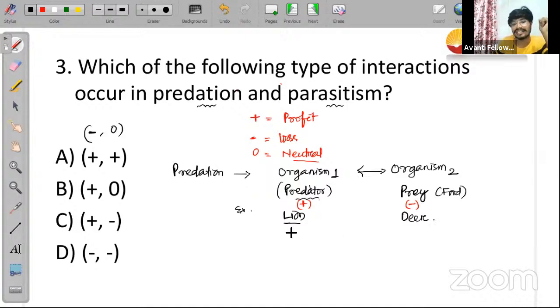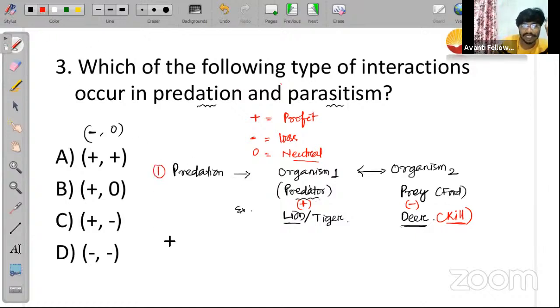Lion or tiger and deer, I can say. Here lion or tiger will be killing this particular deer. ये क्या करेंगे इस interaction में? Deer को और prey को क्या किया जाएगा? Kill कर दिया जाएगा. They will be killing the prey, right? In this interaction, the predator will get profit and prey will get loss and prey will be killed. आया समझ में?